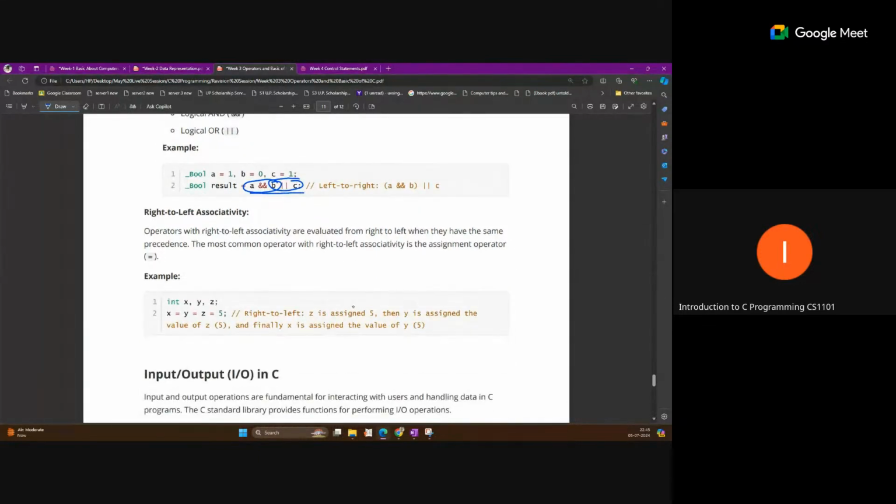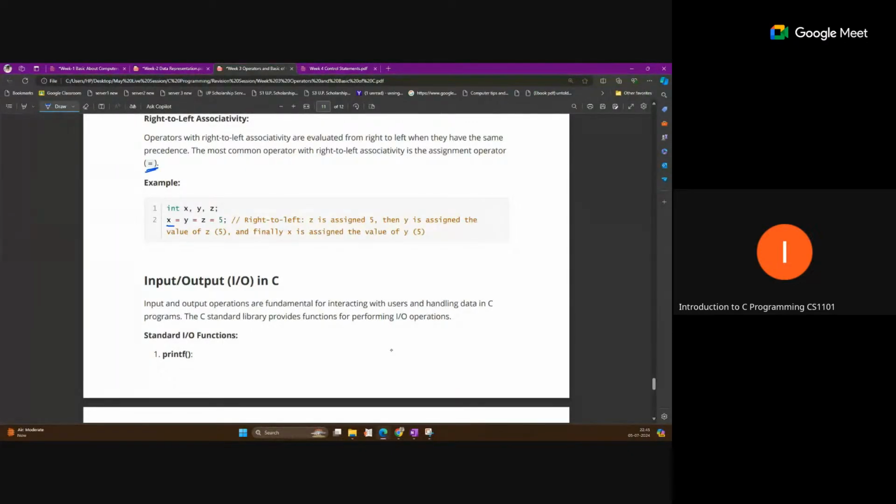But we also have right to left associativity. That is for the equal operator. Sometimes an expression is written like this: x equal to y equal to z equal to 5. Here the operation will be performed right to left. So the equal operator has right to left associativity. 5 will be assigned to z, then z becomes 5. Now the z value will be assigned to y, then y becomes 5. Now the y value will be assigned to x. The operation is performed in right to left manner. So this is called right to left associativity.